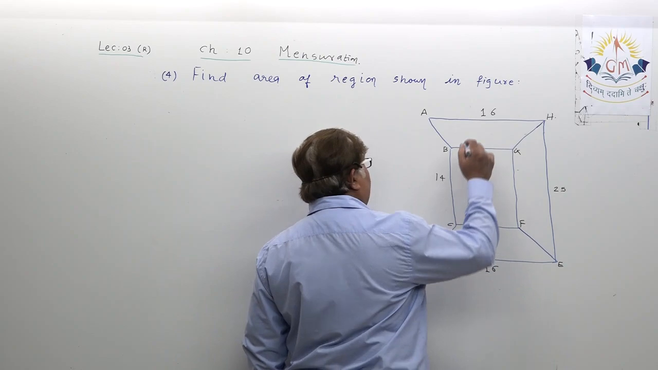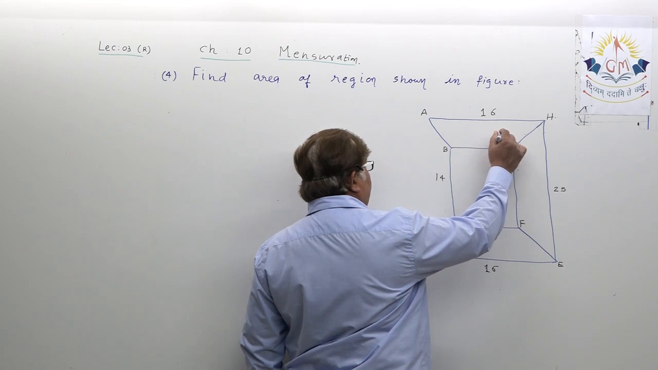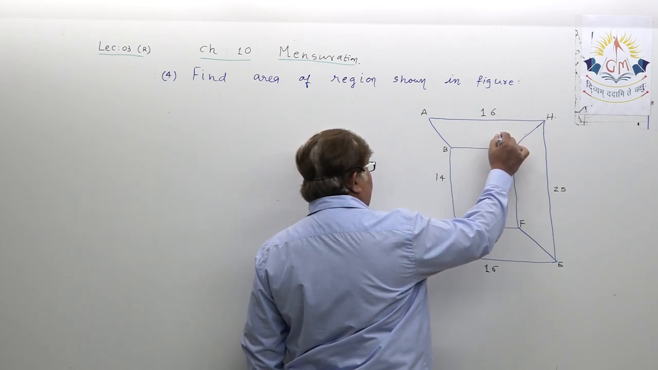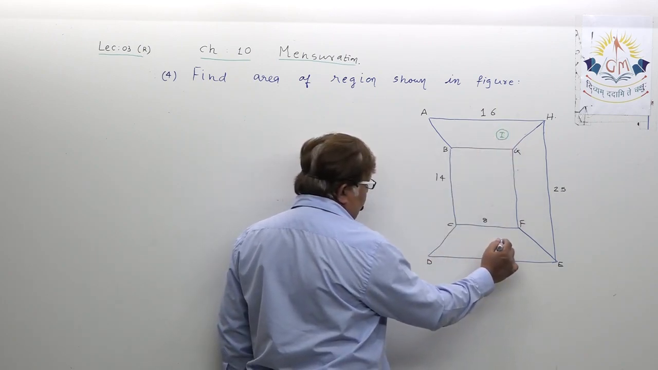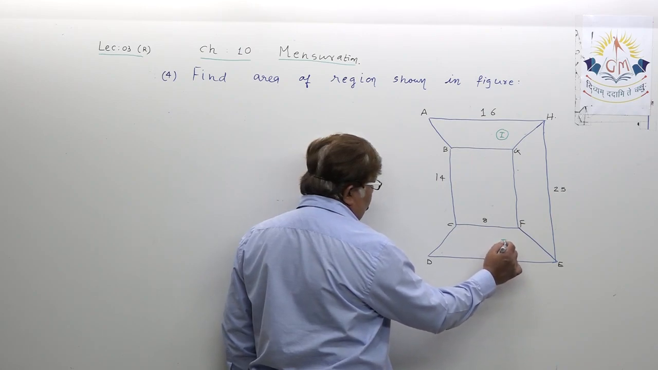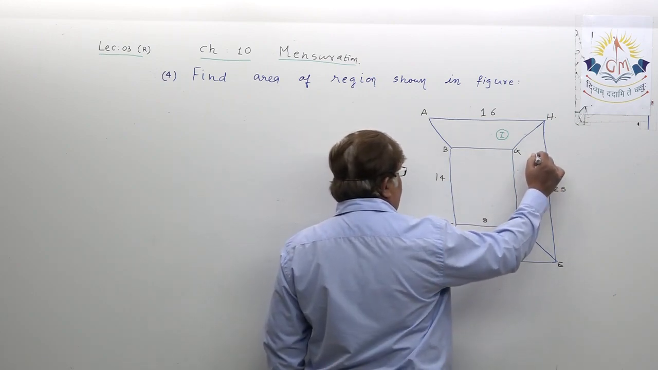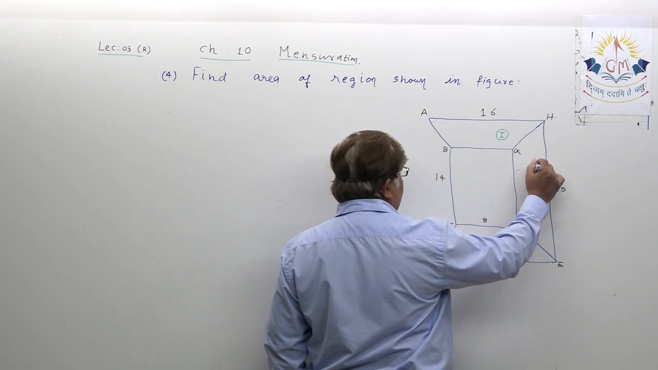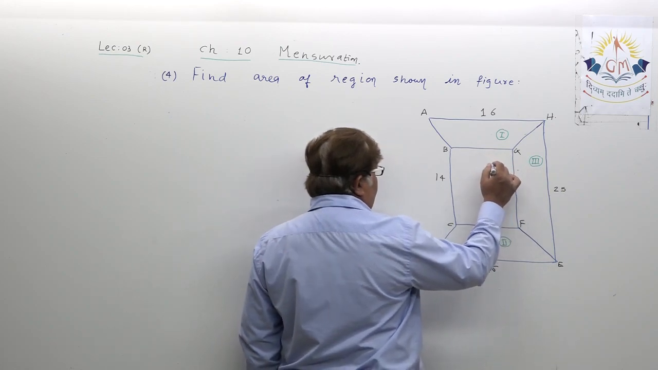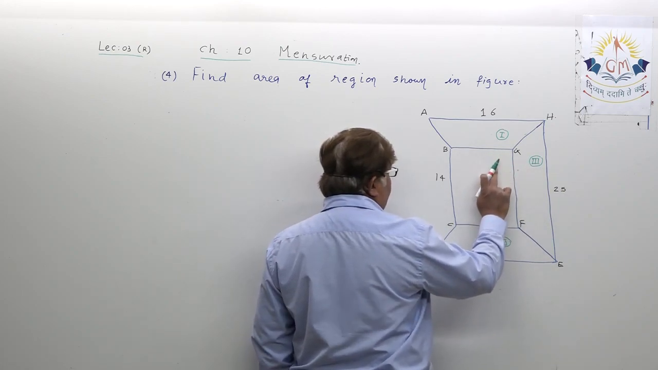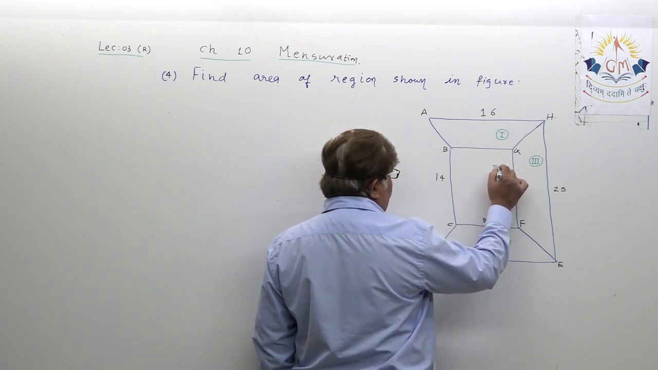See, I may start naming. This is, suppose for us, region number 1, okay? This is for us region number 2. This is for us region number 3. This is for us region number 4. Okay.